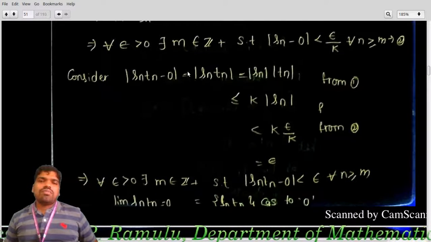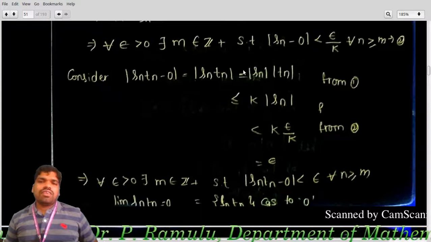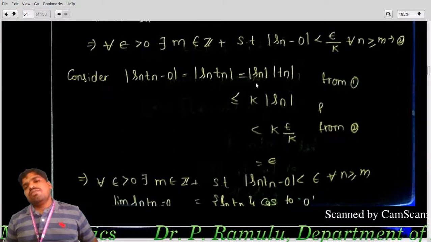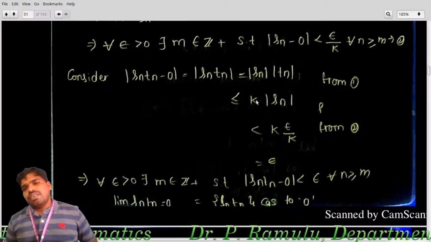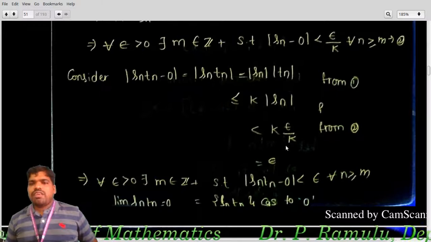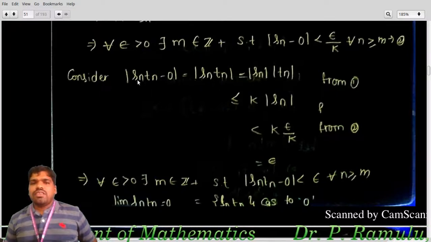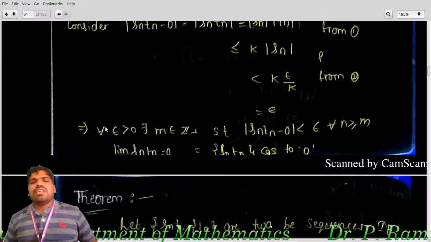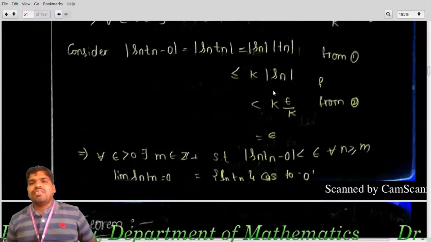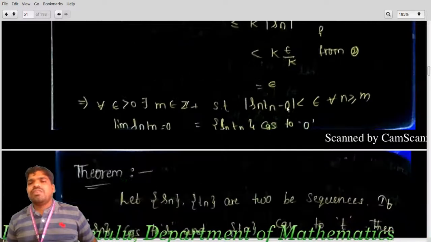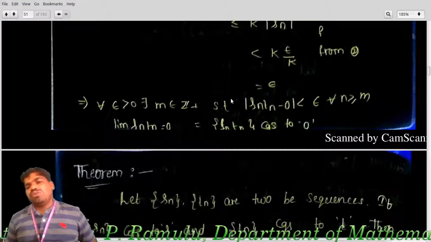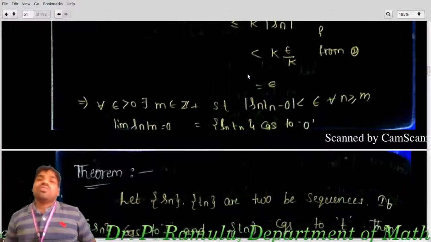So |s_n t_n| is less than or equal to |s_n| |t_n|, which is less than or equal to, since we already know that |t_n| is less than or equal to k, k times |s_n|. Already we know that |s_n| is less than epsilon by k. The k cancels out, and we get epsilon. That means for every epsilon greater than 0 there exists n0 such that |s_n t_n| is less than epsilon for all n greater than or equal to m. Therefore limit of s_n t_n equal to 0, or you can say that s_n t_n converges to 0.